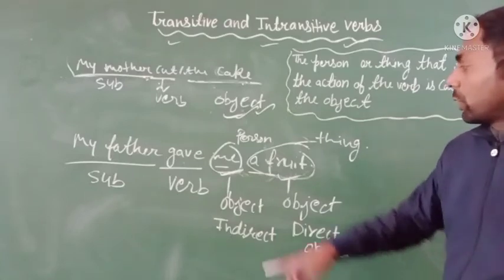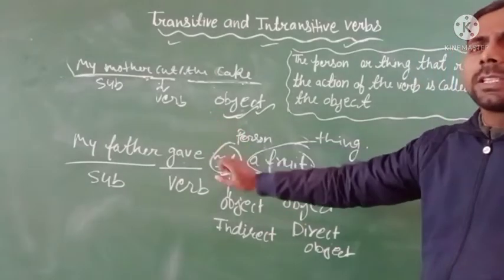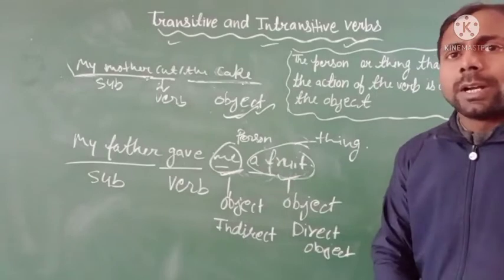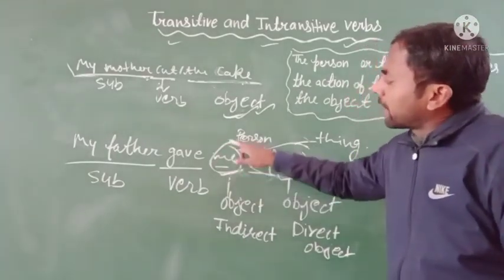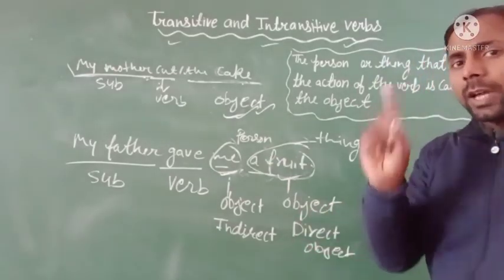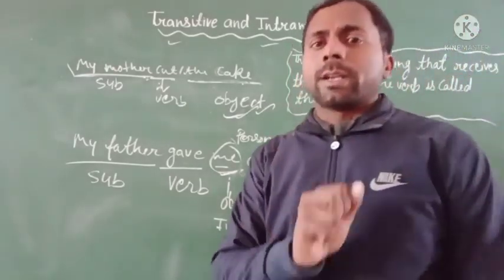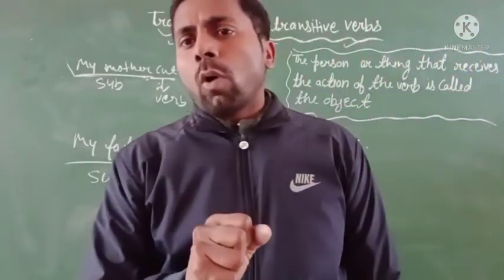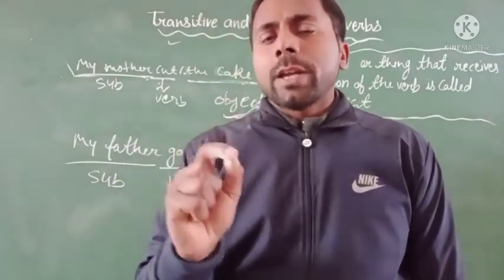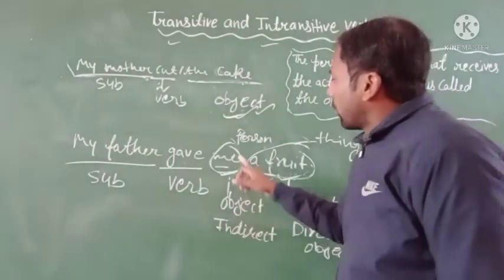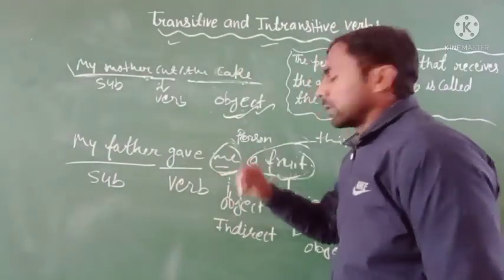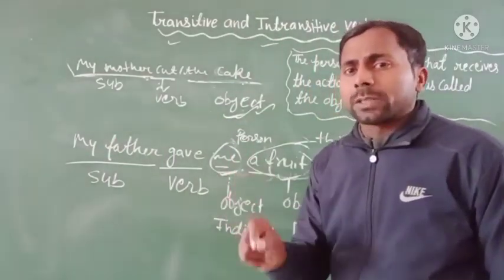So it is very simple to identify the direct and indirect object. If there are two objects in a sentence, then you stop there and search for only one word, a word that is used for a person.